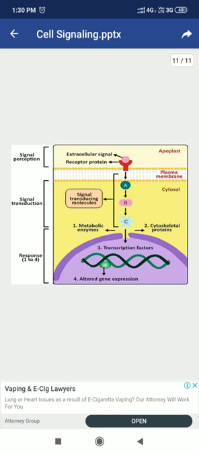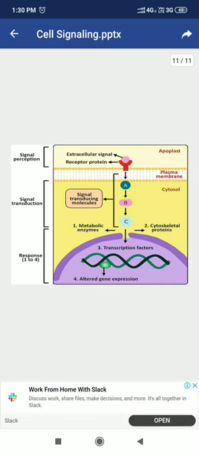The main receptor protein molecules are either cell surface receptors like tyrosine kinase receptors or G protein linked receptors. They may be cytoplasmic receptors for ligand molecules which can freely cross the membrane. Generally, in this case, the ligand molecule is of lipid origin. In the signal transduction pathway, protein kinases are the main components, or in some cases, second messengers like cAMP, cGMP, calcium, and protein kinase A are the major components.